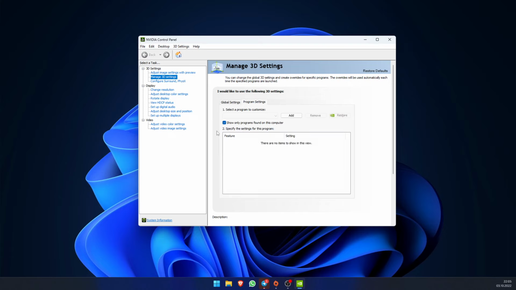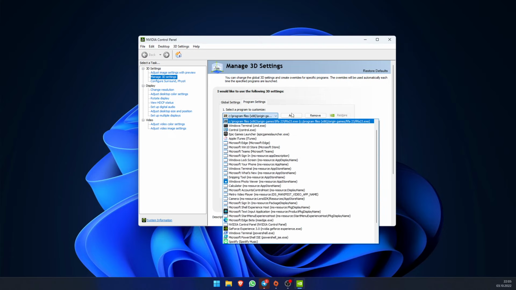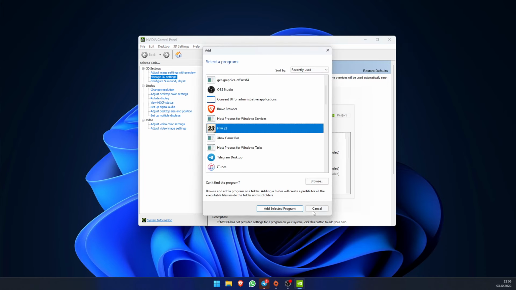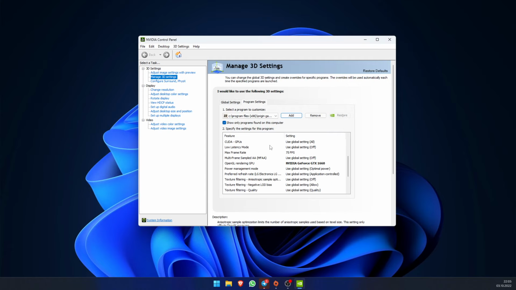So we go to Program Settings, you add FIFA, as you can see, FIFA 23, and you want to use these settings: OpenGL rendering GPU, you want to use your GPU, for me it's GTX 1660, vertical sync adaptive, and the other very important setting is max frame rate.